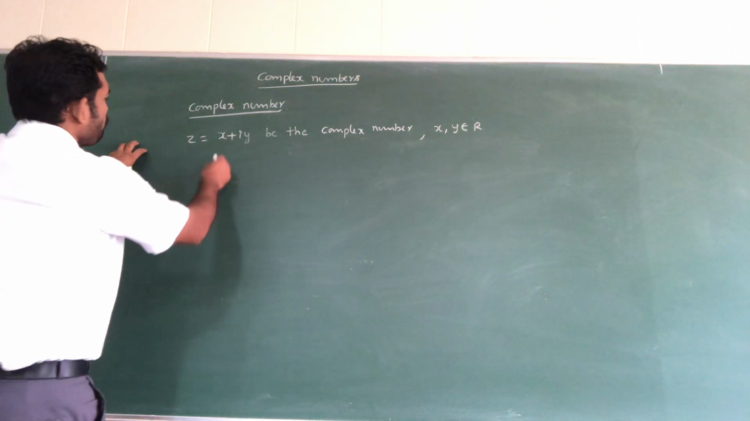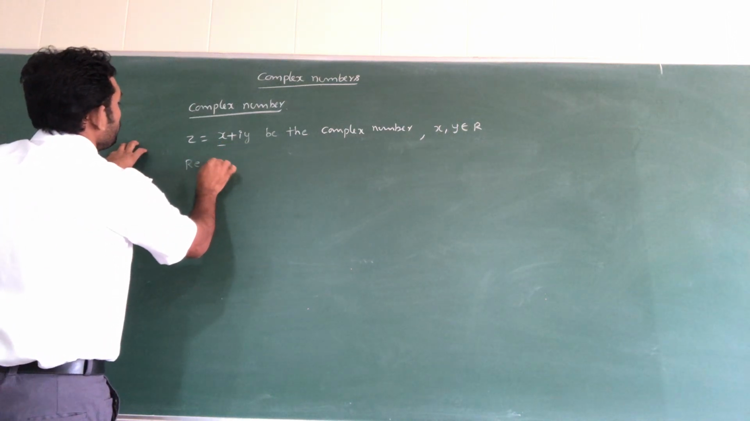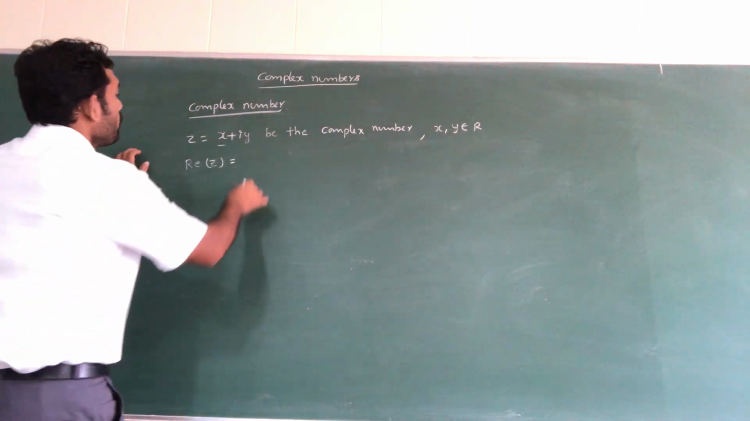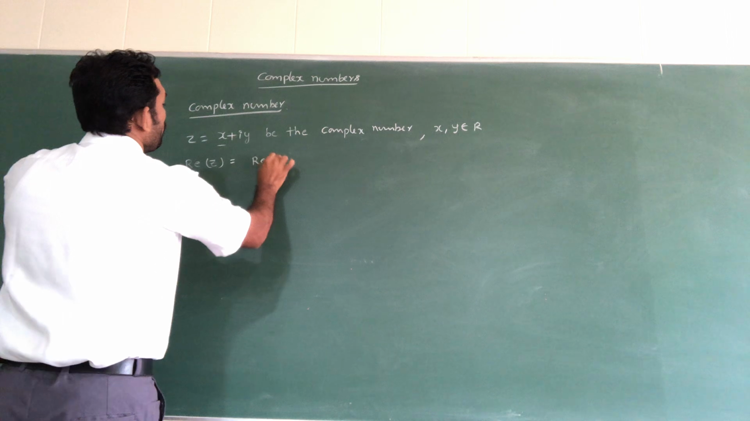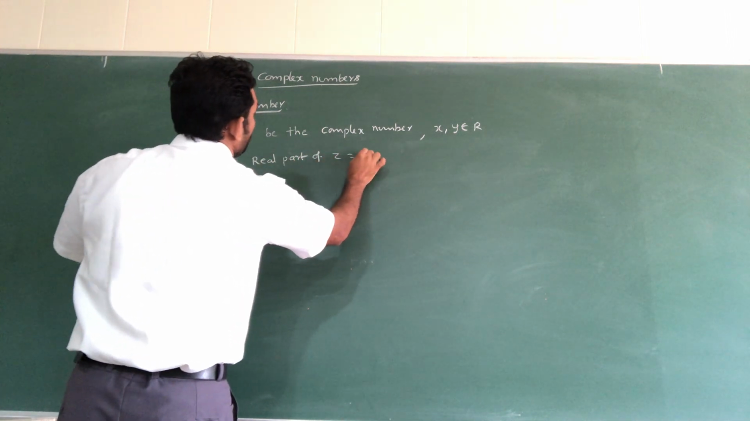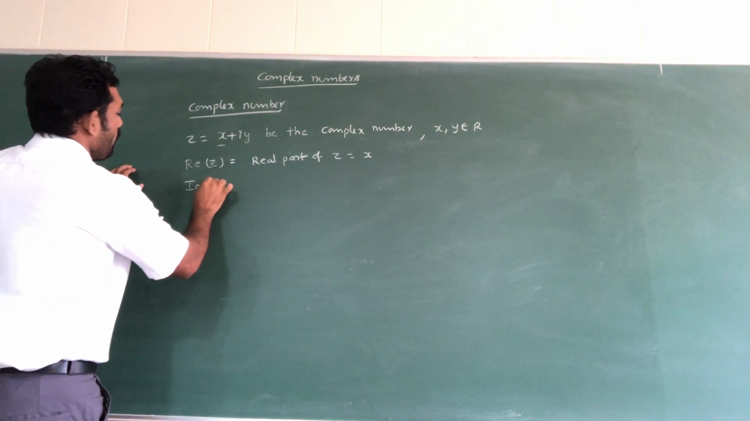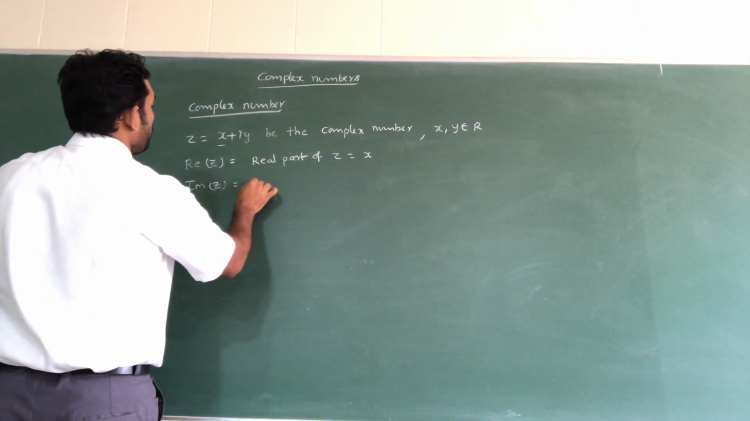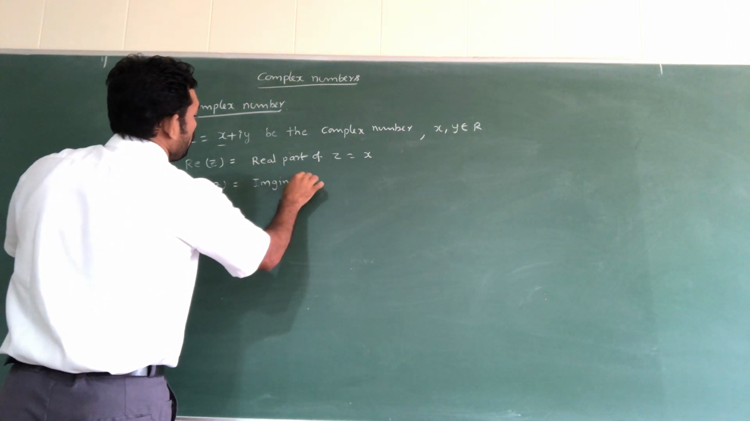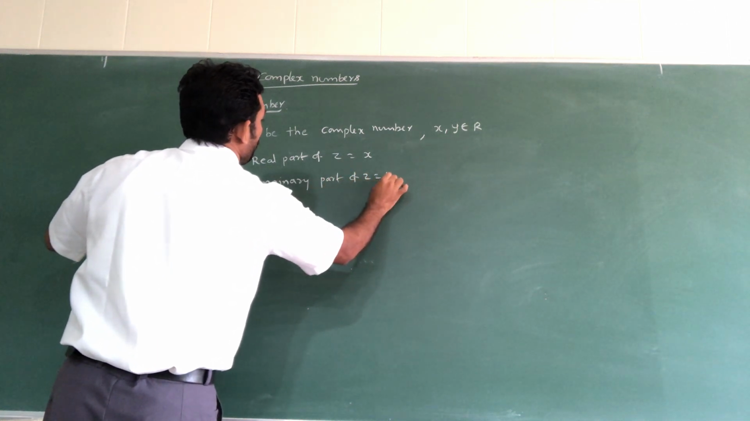In that one, Re of z means real part of z, it is equal to x. Next one, Im of z means the imaginary part of z, it is equal to y.